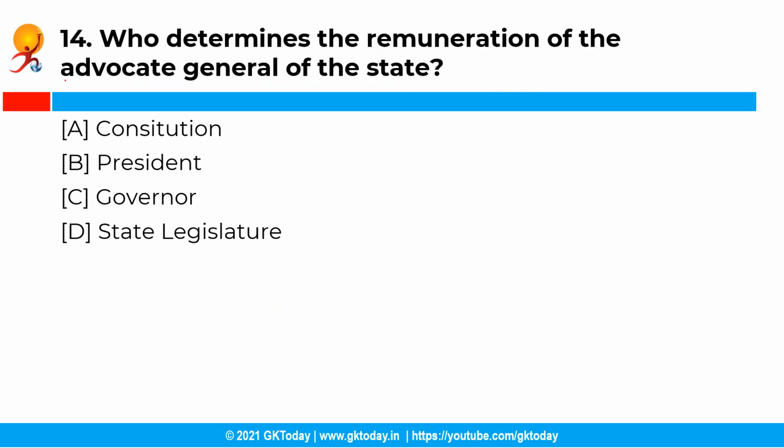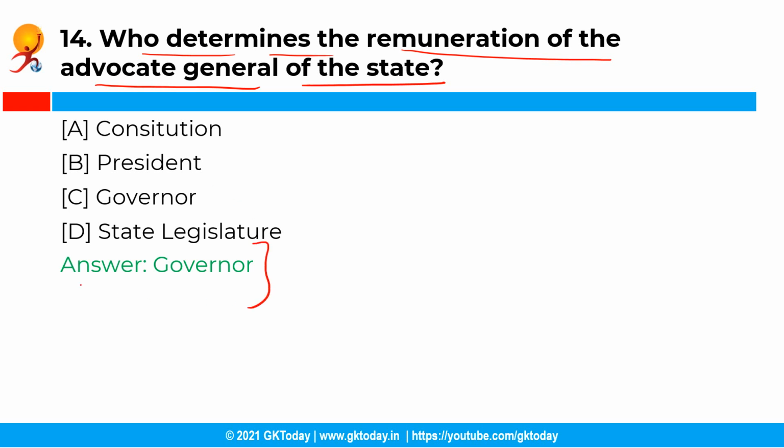Who determines the remuneration of the Advocate General of the state? So you have the following options, and the correct answer is option C, that is Governor. See, the remuneration of the Advocate General of the state is not fixed by the Constitution of India. He receives such remuneration as the Governor of the state may determine. Moving ahead with the next question.